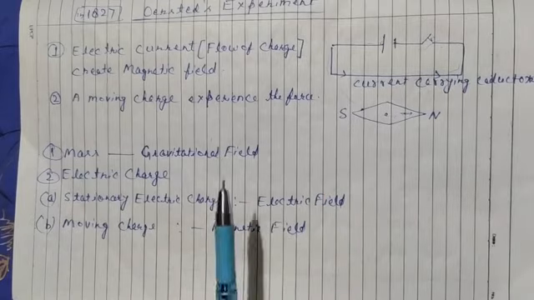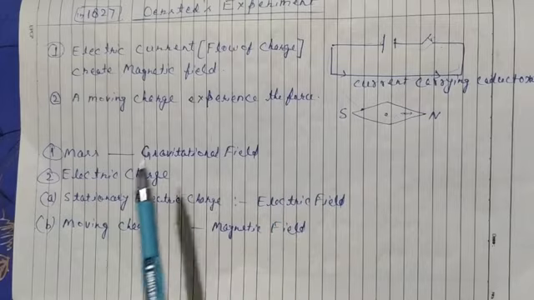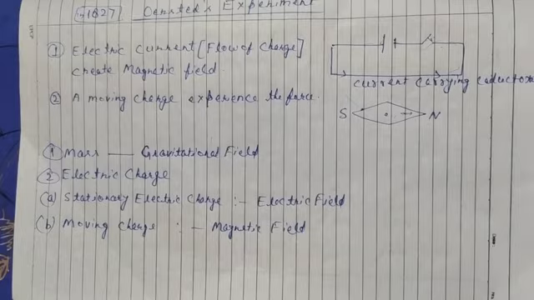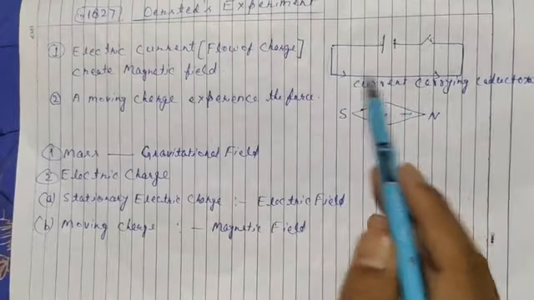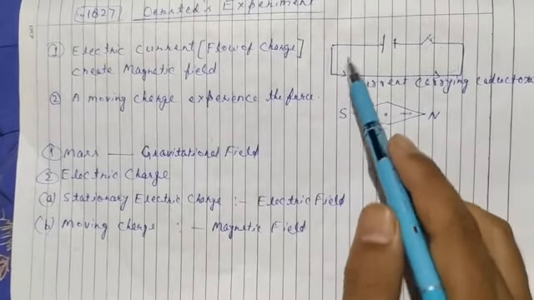And how is it different from the electric field? We know about the electric field: an electric field attracts a charged particle. When current is on, the magnetic field is generated here.